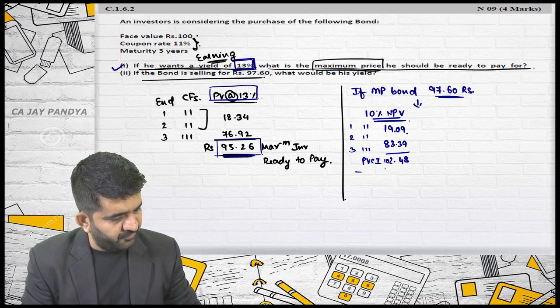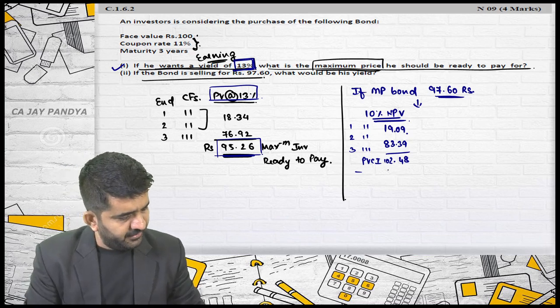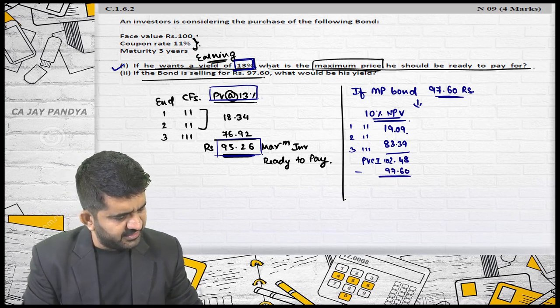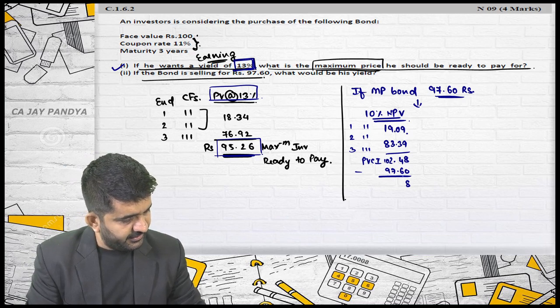The total is 102.48. What you are actually paying is 97.60, and this will be 8.